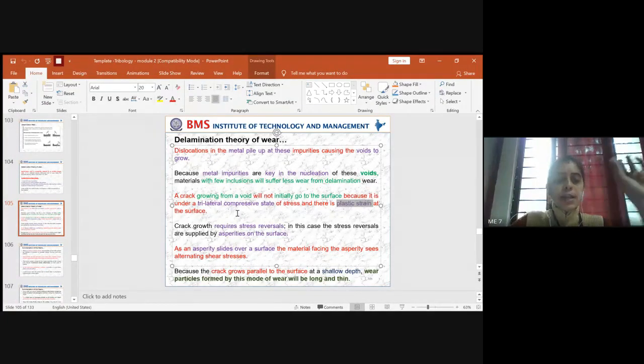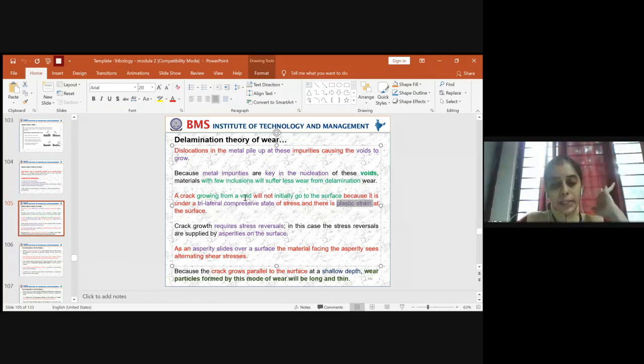After that, the growth of the crack takes place. For the growth of the crack to take place, you require the stress in the reversal direction. You need the stress in the reversal direction, then only can the crack penetrate and grow for a lengthier range. This is possible only if the reversal stresses are provided by the asperities.